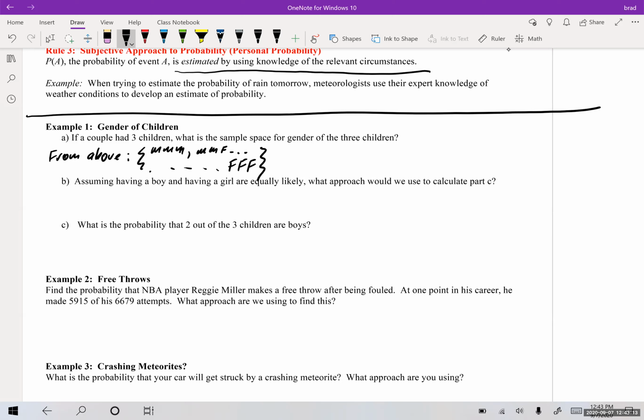So let me see here. Oh, I'm missing a page of my notes. Hold on 1 second.